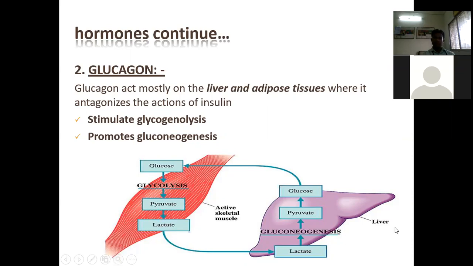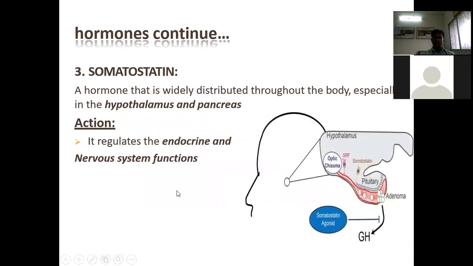Let's come back to somatostatin, a hormone that is widely distributed throughout the body, especially in the hypothalamus and the pancreas. We have already discussed this. The hypothalamus controls the pituitary gland, which is also relevant to the optic chiasm. If any disturbance happens to this pituitary gland, that may lead to an adenoma. Let's come to the regulation of endocrine and nervous system function.